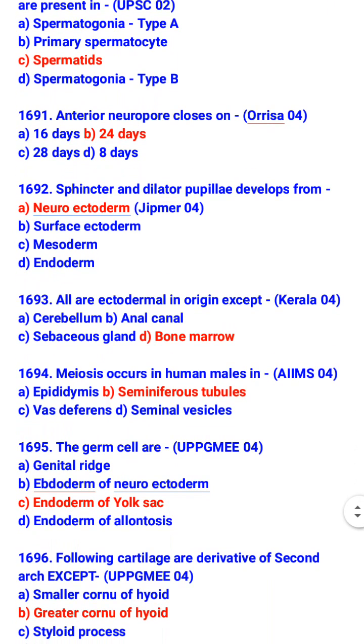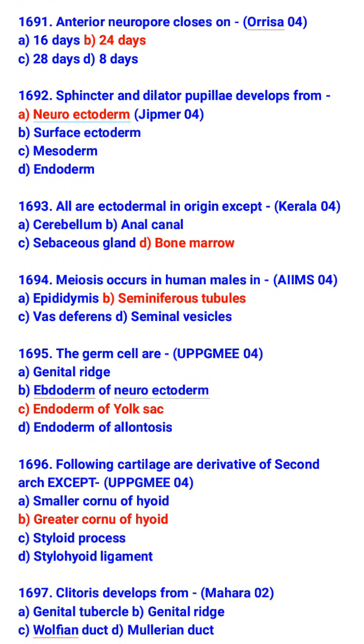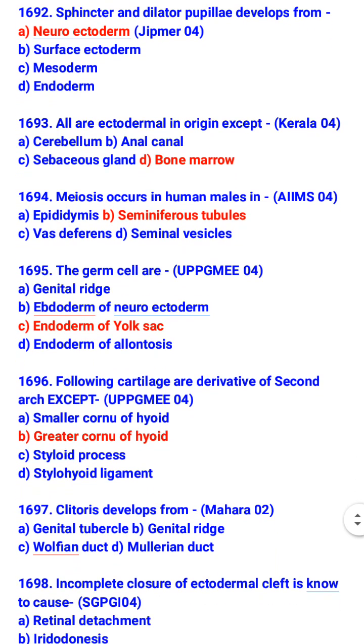All are ectodermal in origin except bone marrow. So what is ectodermal in origin? Cerebellum, anal canal, and sebaceous gland. Meiosis occurs in human males in seminiferous tubules. The germ cells are from the endoderm of yolk sac.